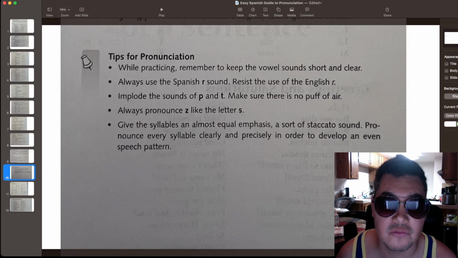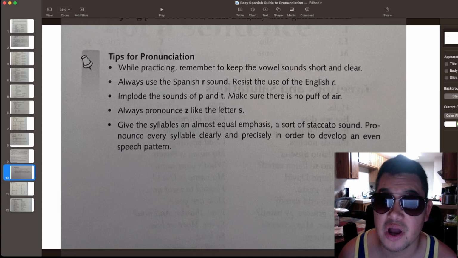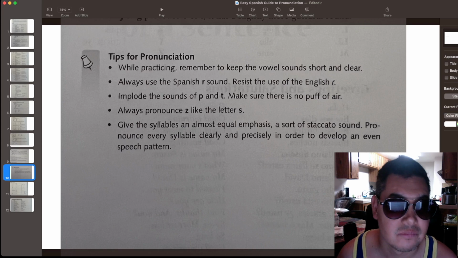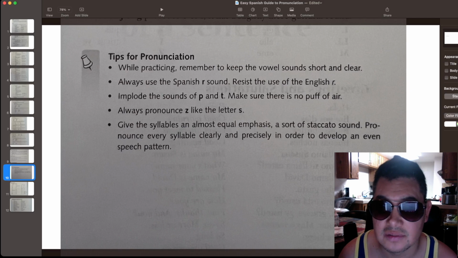Implode the sound of P and T. As I said earlier, the P and the T are a little bit softer, not as explosive. Make sure there is no puff of air. Always pronounce Z like the letter S. Give the syllables an almost equal emphasis, a sort of staccato sound.